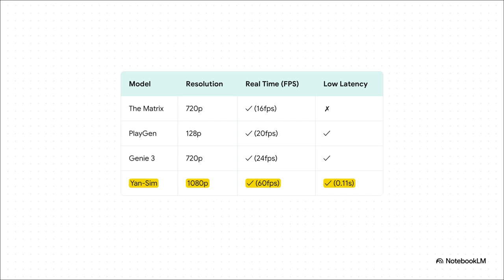And a quick look at this chart really shows you the kind of performance leap we're dealing with. Previous models were definitely impressive, but they often had to compromise on resolution or frame rate. The Yan simulation engine, which they call YanSim, hits that modern gaming gold standard, 1080p at a buttery smooth 60 frames per second with almost no lag. This really isn't just a small step up, it's a whole new benchmark for this kind of tech.